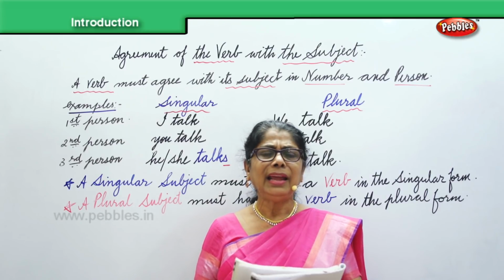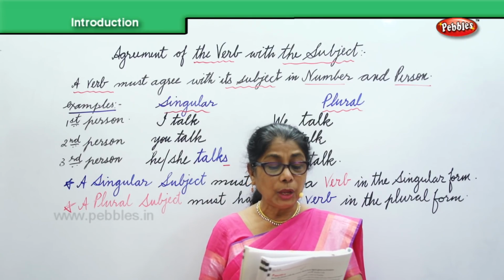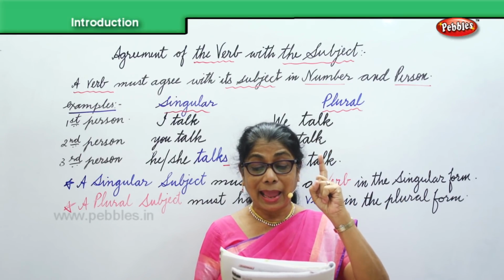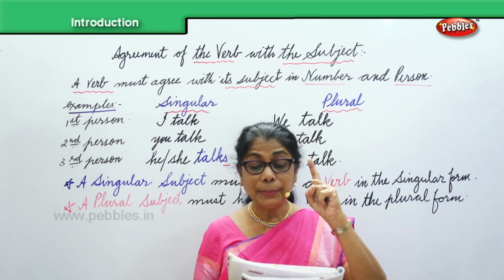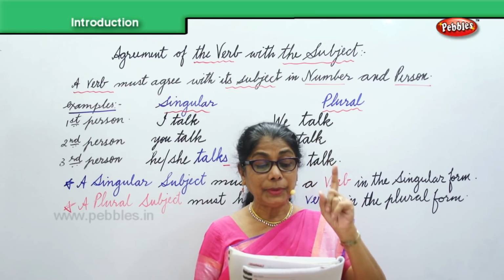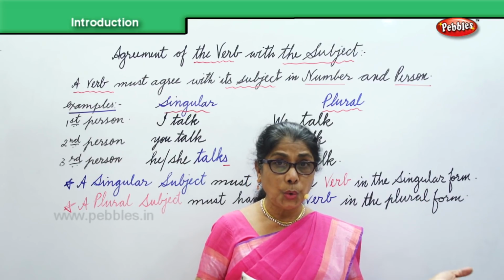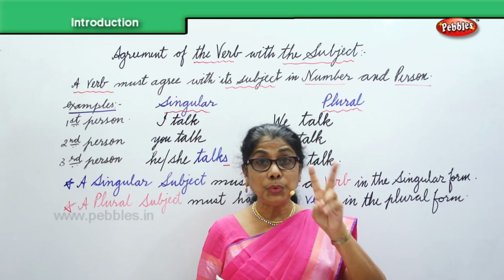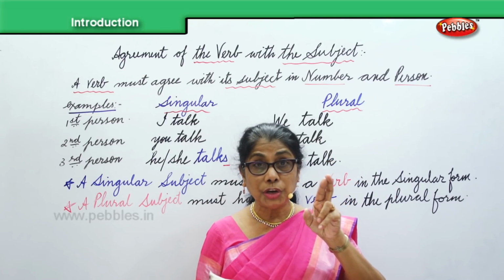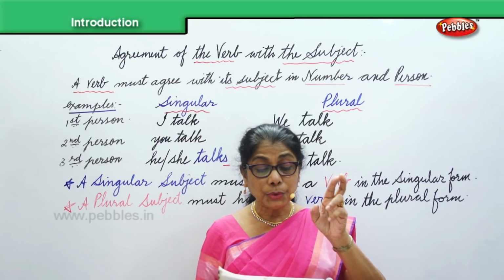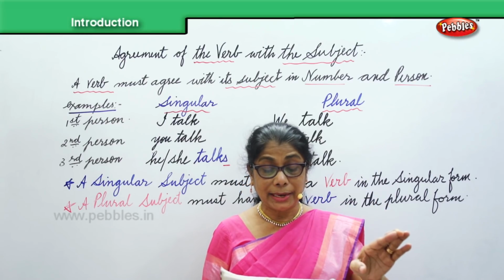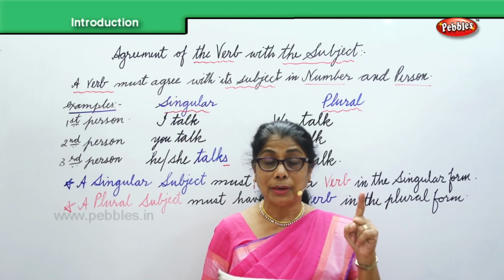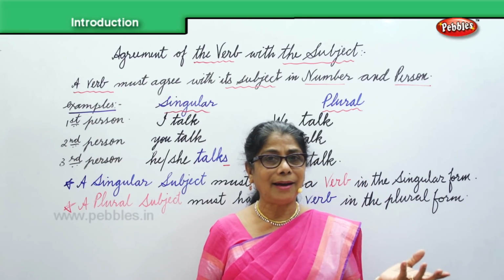Okay. The first rule we have: when two or more singular subjects are joined by and, the verb is in the plural. Okay. Now, when I say Tom and Jerry, there are two singular nouns, but they are joined by and. So it becomes a plural subject, and then the verb becomes plural. Tom and Jerry are happy.